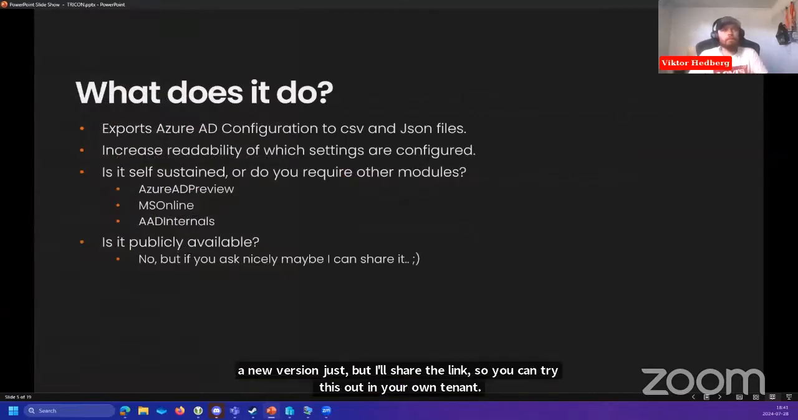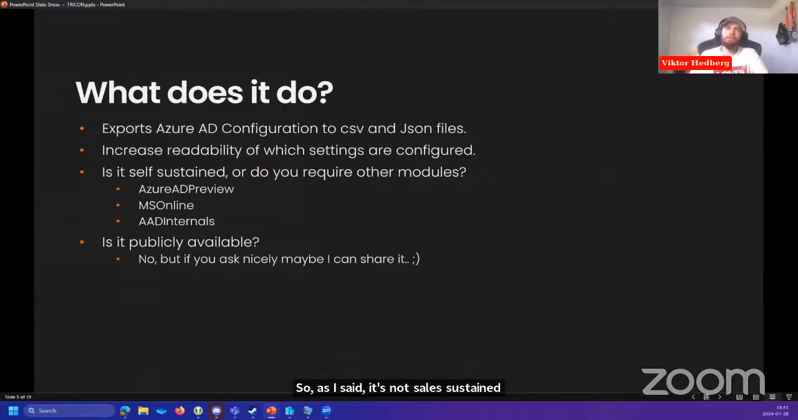So as I said, it's not self-sustained at the moment. I'm currently working on getting it self-sustained. So basically just connecting to the APIs, getting your access token, and then leveraging all the available APIs to export all of this data. But for the time being, it's relying on 3 separate modules.